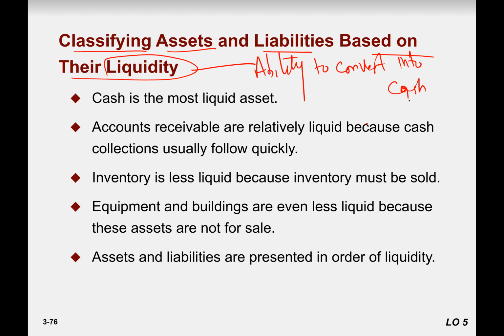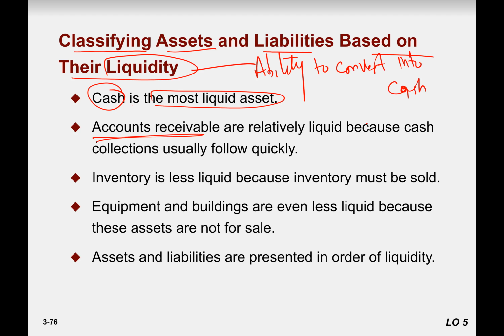So cash and cash equivalents are the most liquid assets. You can convert yuan into dollars easily, right? Dollars into yuan easily. You can present a bank check, you can receive the cash. So that's why the demand draft and bank checks are classified under cash. So this is the most liquid asset.